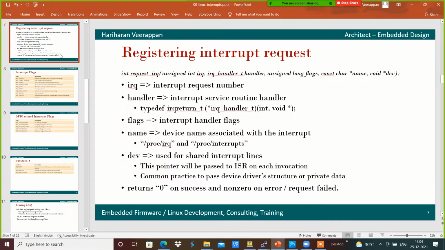This pointer will be used for device driver private data, which will not be used over there.